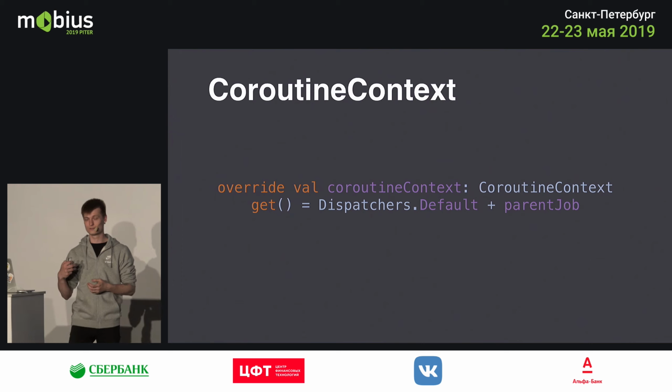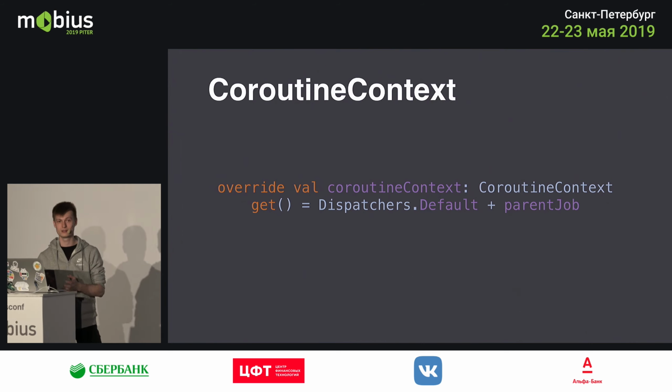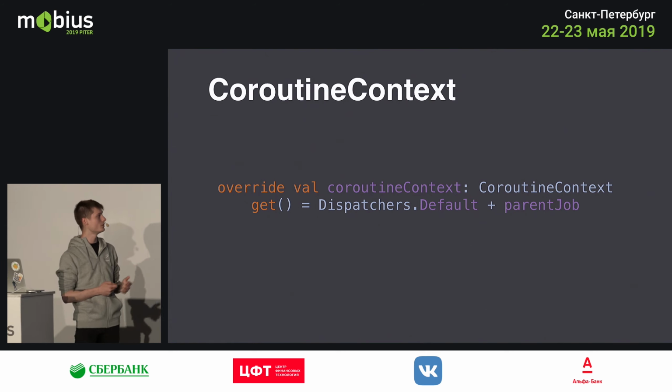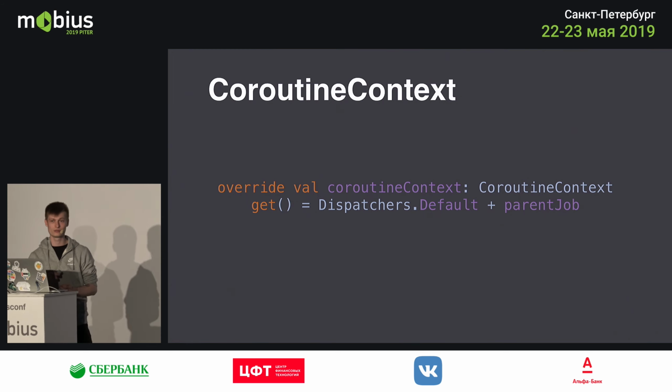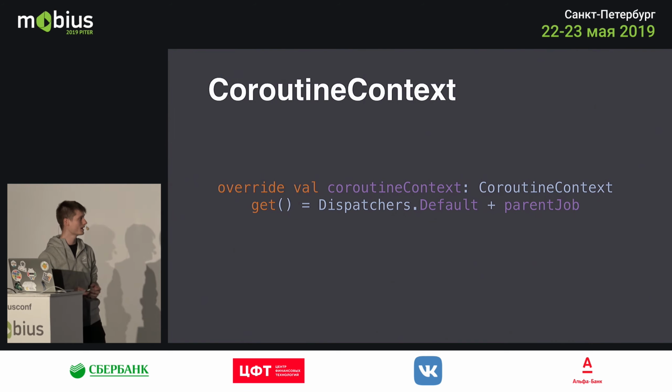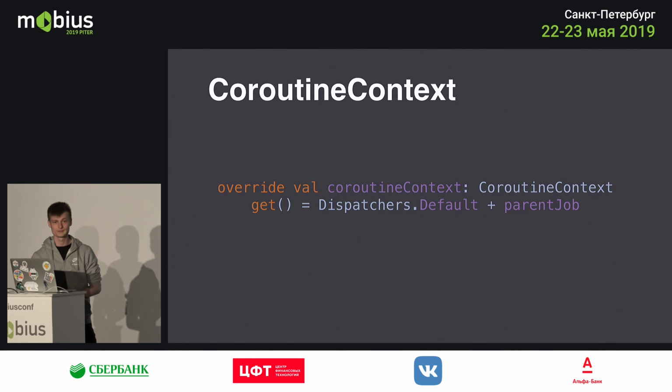If I want to push the results to the main thread, I have to simply use Dispatchers.Main in the coroutine context or the launch block. And furthermore, I combine it with the parent job context. So whenever I create or recreate and cancel the parent job, all of the coroutines within will be canceled as well. So I have free cancellation and free threading here just by using 2 lines of code.